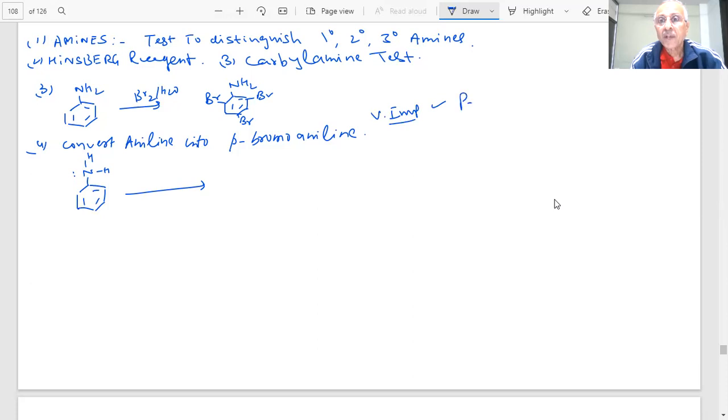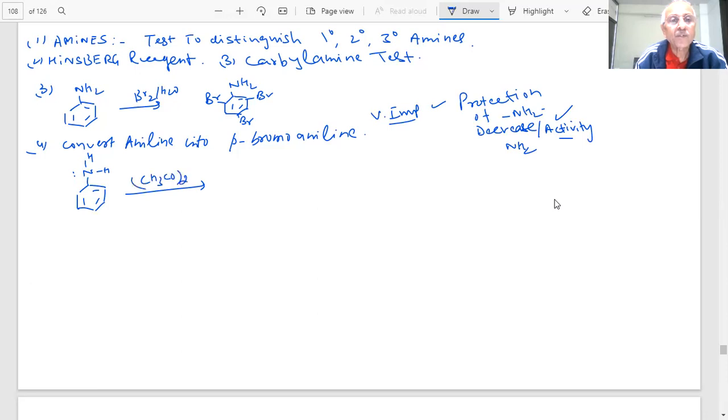Protection of the NH2 group means you will try to decrease the activity of the NH2 group. This group is very strongly activating. Decrease the activity, the power of the NH2 group, students. What happens if I have acetic anhydride, students?